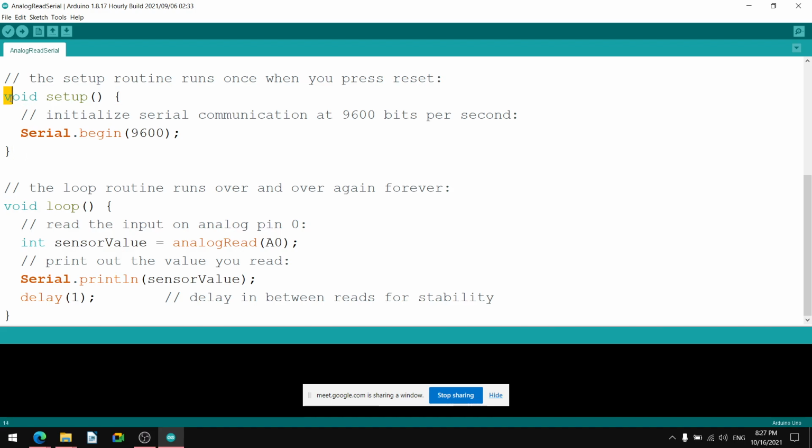So this is about the void setup. It starts here and it ends here. Then there is a comment: the loop routine runs over and over again forever. So it says that the loop is running over and over again for a very long time unless and until we stop the hardware by removing the hardware power supply. Then there is the void loop. It starts here and has its curly brace opening, so the ending of the curly brace will be here, because it is enclosed by a rectangle.